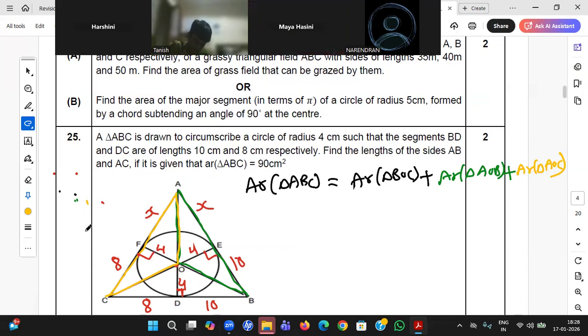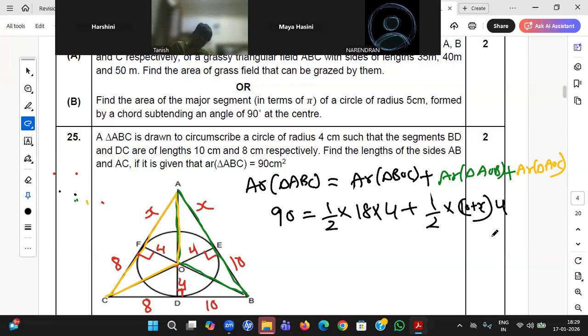Big triangle is given as 90. Small triangle BOC, you all know the area of triangle formula, half into base into height. Base is 10 plus 8, 18. And height is 4. Plus area of triangle AOB, half into base, base is 10 plus x, and height is again 4. Plus area of triangle AOC, half into base 8 plus x into height, again 4. You see, one equation, one unknown. You can solve it. Try to solve now.